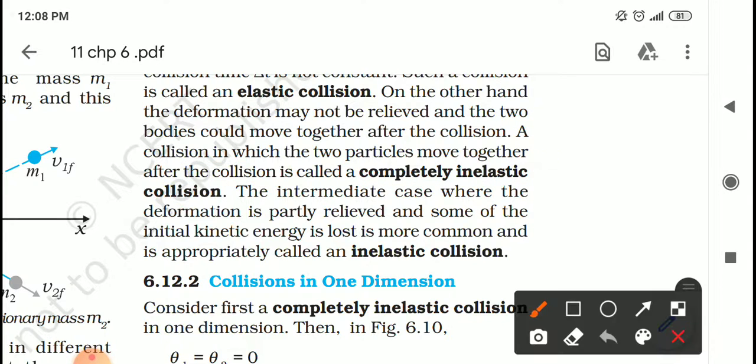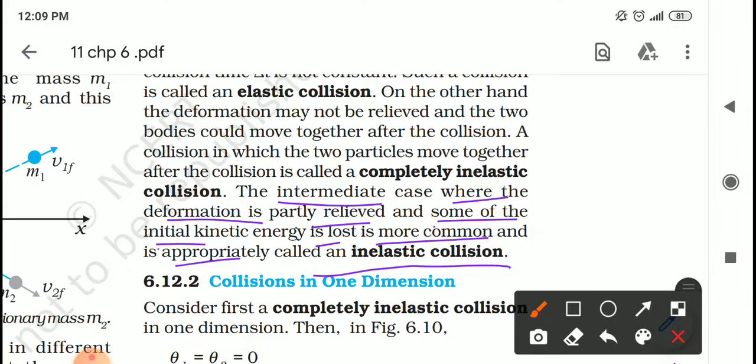Okay. The intermediate case where the deformation is partly relieved and some of the initial kinetic energy is lost is more common, and it is approximately called an inelastic collision. So this is a more generalized case in which the collisions are neither completely elastic nor completely inelastic. It is inelastic collision, student.